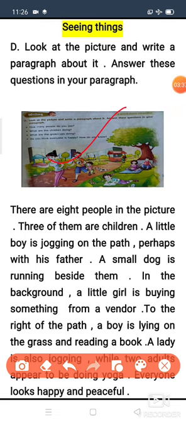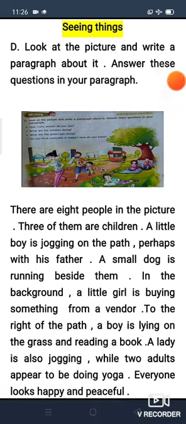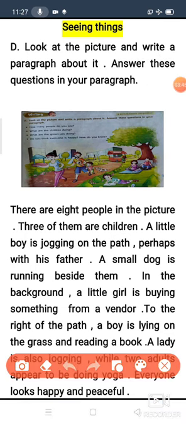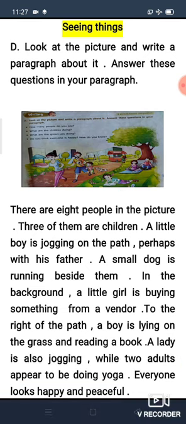Okay, you do one thing children. You just write this paragraph in your English copy, and this is the paragraph related to this picture and these questions. Okay, hope all of you got it. If you want to write it, you can pause the video and write it.